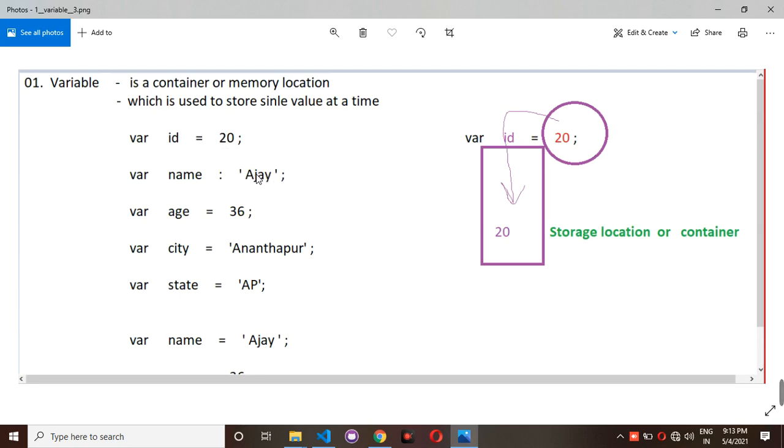It is a name, so you have to write it inside single or double quotations, which you are assigning to the name variable. In the same way, 36 is stored inside age. Anantapur is a string value stored inside city, and AP is string data stored inside the state variable. Ajay is the name you have stored inside the name variable.